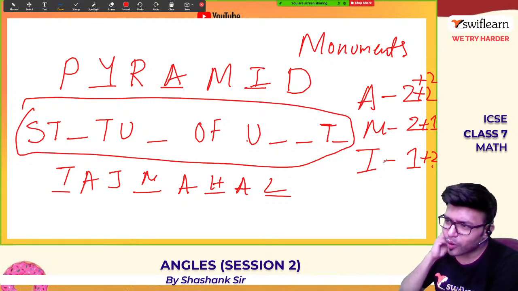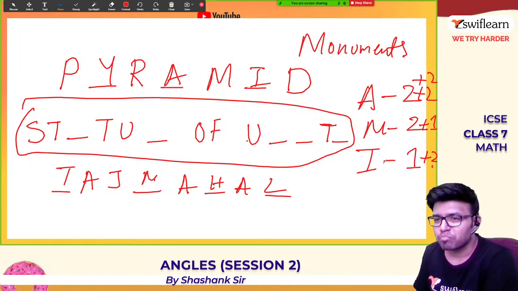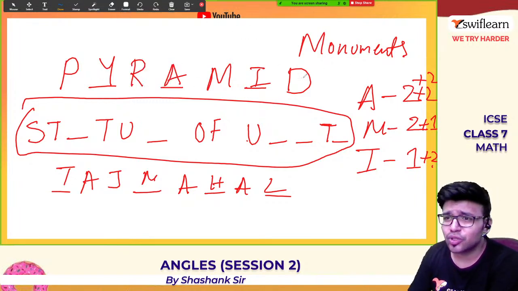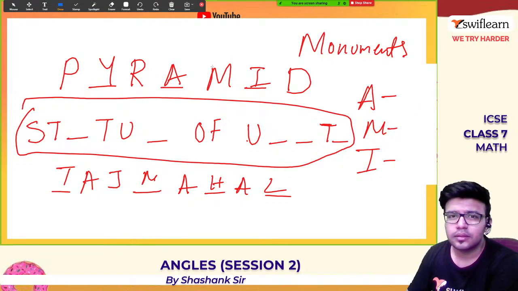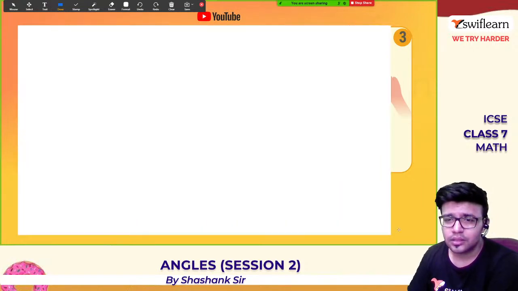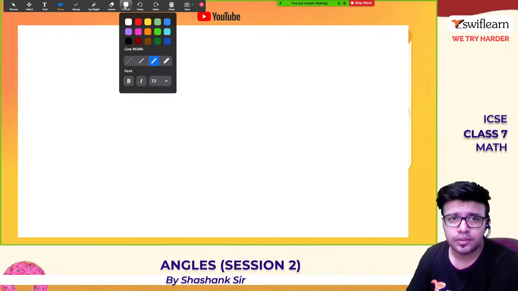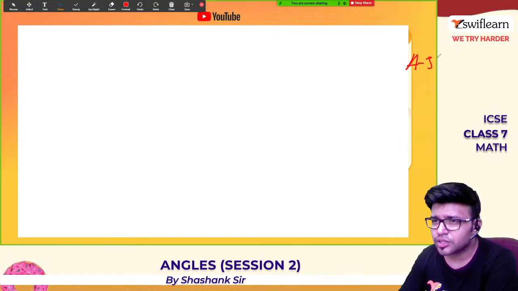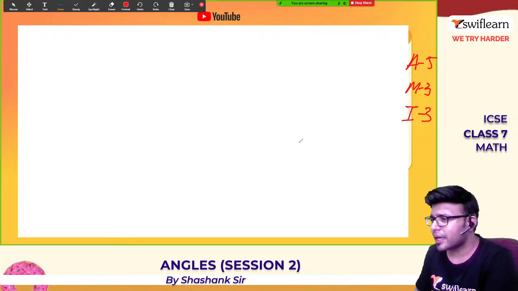Okay, and what else is famous in India? Okay, so the scoreboard is: Akshata has scored 6 points, Manjula 3, followed by Ishani 3. Yes, so it is 5-3-3. Just a minute. Yes, guys. Akshata 5, Manjula 3, Ishani 3. Now next, okay.